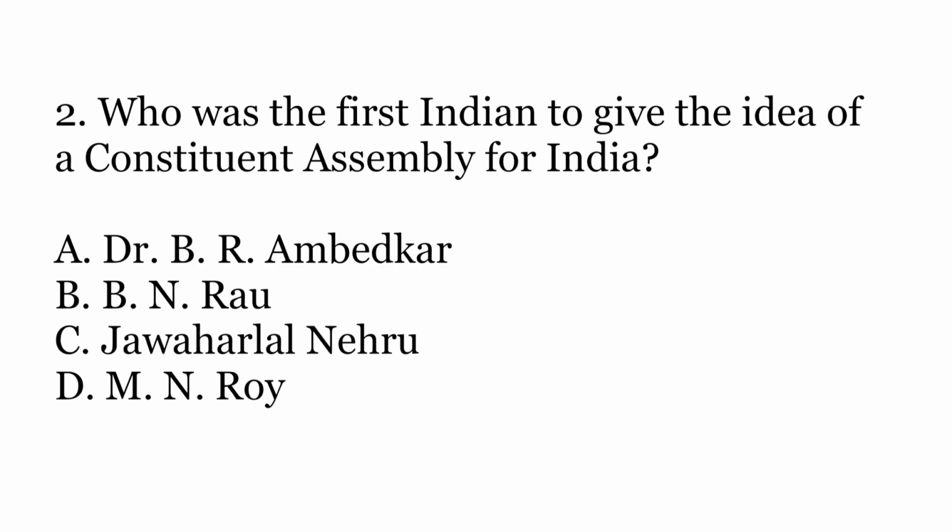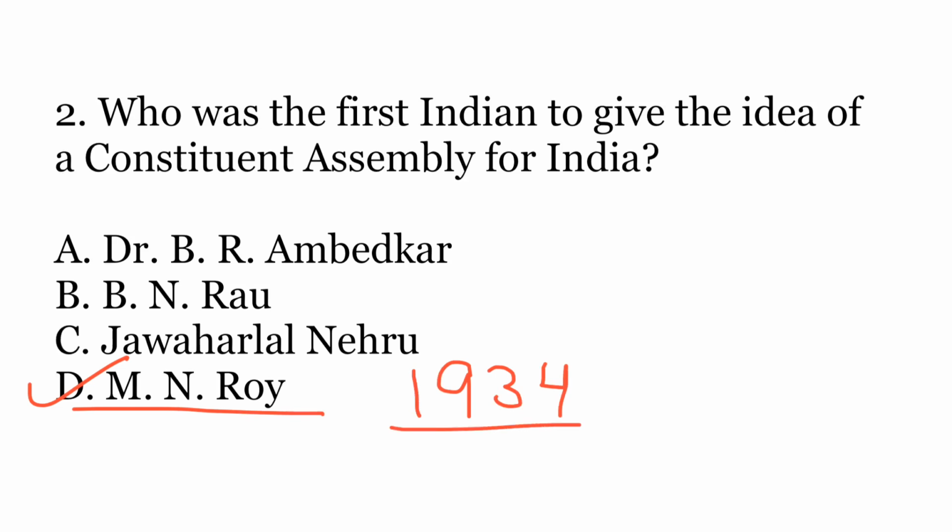The second question is, who was the first Indian to give the idea of a constituent assembly for India? A. Dr. B.R. Ambedkar, B. B.N. Rao, C. Jawaharlal Nehru, or D. M.N. Roy? So the correct answer is D. M.N. Roy. M.N. Roy was a communist leader, and in the year 1934 he was the first person who said that India should have its own constituent assembly. And as a result, in the next year, 1935, the Indian National Congress for the first time passed the resolution demanding that a constituent assembly be made for India.